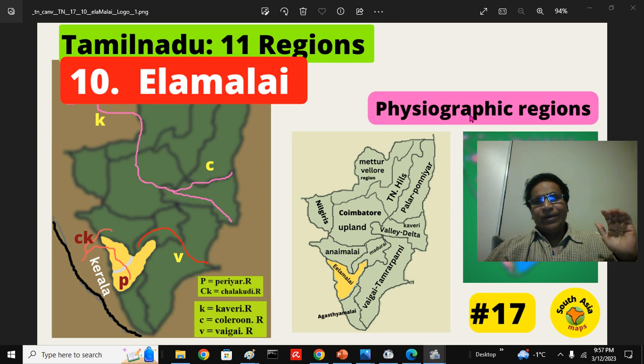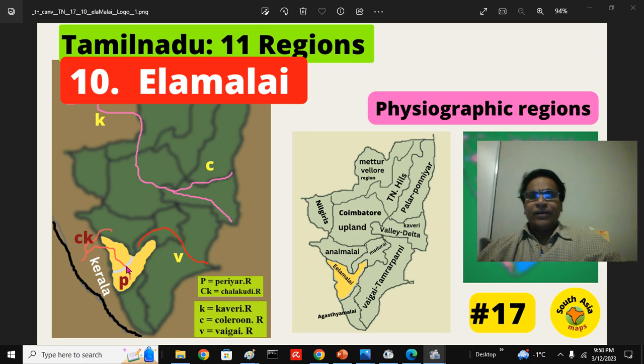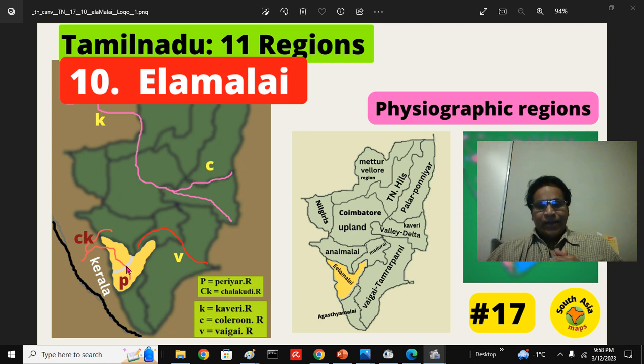We are talking about these physiographic regions today. Part 10 is the physiographic region called Ela Malai. You can see the 11 regions here. The yellow part here is the 10th part, the Ela Malai geographic, physiographic region of Tamil Nadu and Kerala. Both parts are joined together, overlapping.